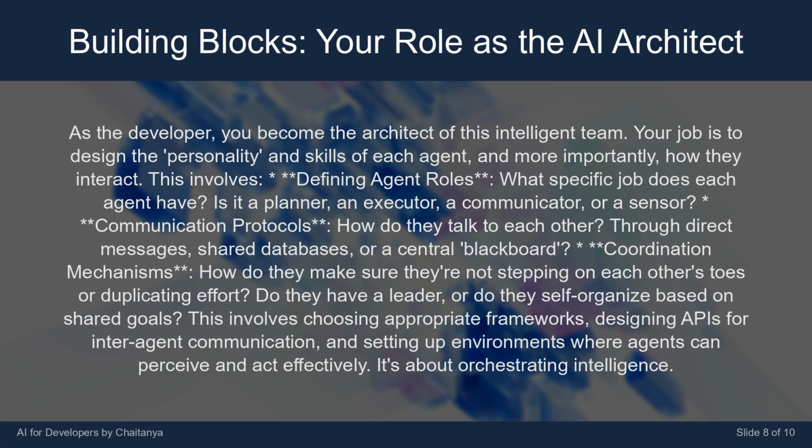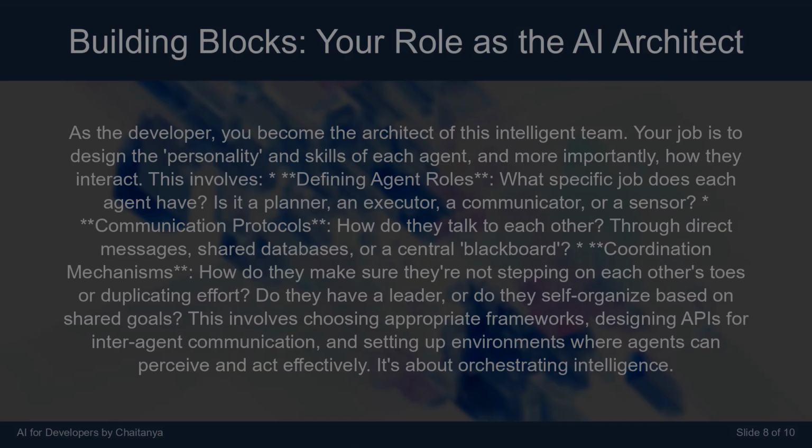Through direct messages, shared databases, or a central blackboard? Coordination mechanisms. How do they make sure they're not stepping on each other's toes or duplicating effort? Do they have a leader? Or do they self-organize based on shared goals? This involves choosing appropriate frameworks, designing APIs for inter-agent communication, and setting up environments where agents can perceive and act effectively. It's about orchestrating intelligence.